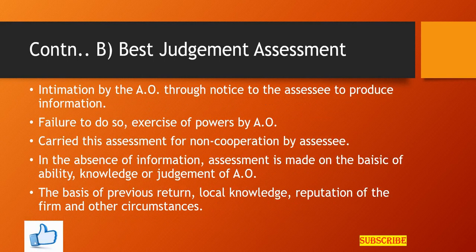Now let us look into the next one, best judgment assessment. In the process of making assessment of the assessee, the assessing officer calls for information through notices from such an assessee to know the correct income or loss of the assessee. If the notice is ignored and the assessee fails to comply with the notice, the AO has wide powers to deal with such cases.